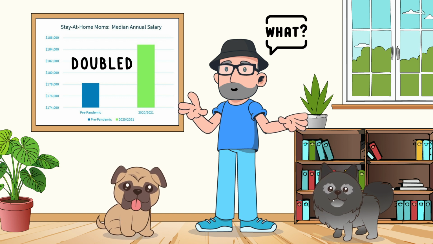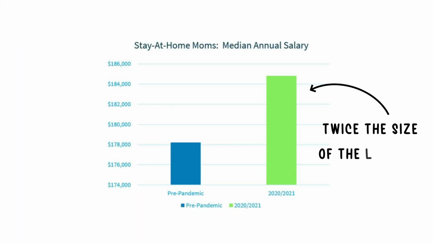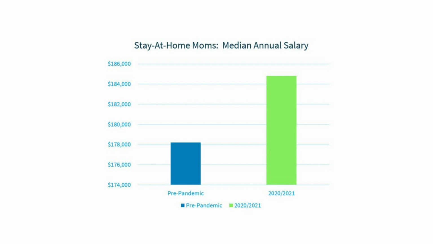Wait, that can't be right. Let's look again. So the bar on the right here is definitely about twice the size as the one on the left. Oh, okay. So now that I look more carefully, the scale on the y-axis doesn't start at 0. It starts at the perfectly natural value of $174,000.